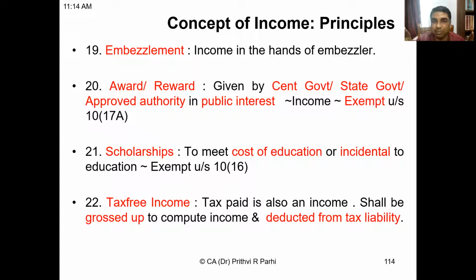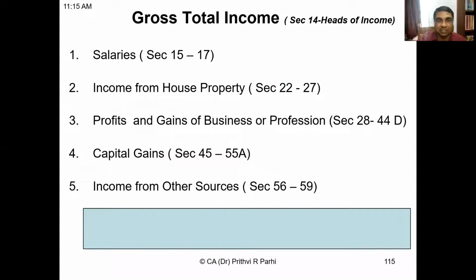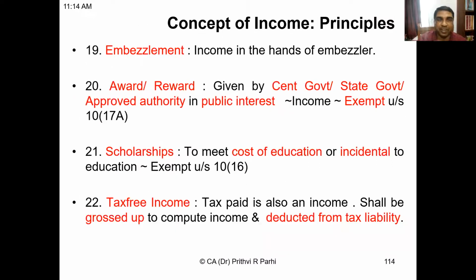Let us say tax is X amount and the tax is already paid. So it will be taken that your income is actually 10 lakh rupees plus X, and your tax liability will be on the entire 10 lakh rupees plus X. That is your total income. Tax which is borne by somebody else is also your income. Are you getting it? So there is nothing called just tax-free. There might be certain incomes which are exempt from tax. That's a different thing. Got an idea?